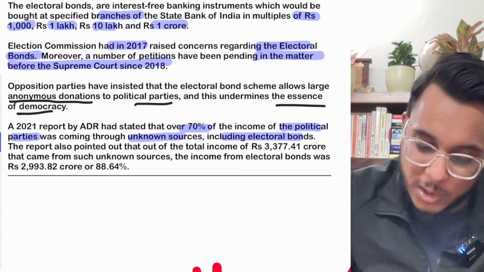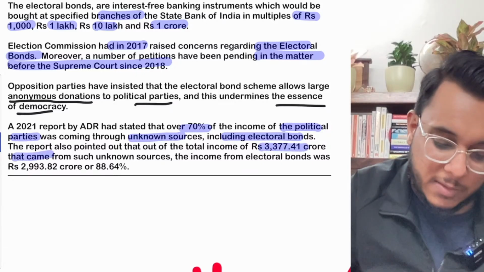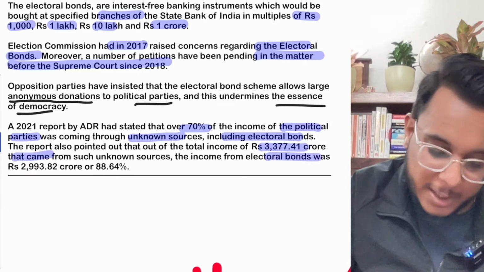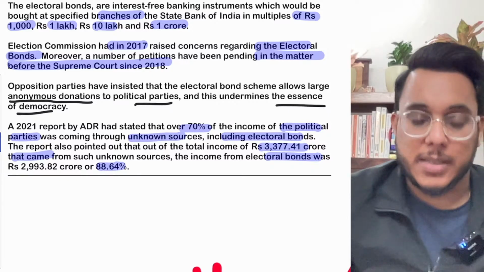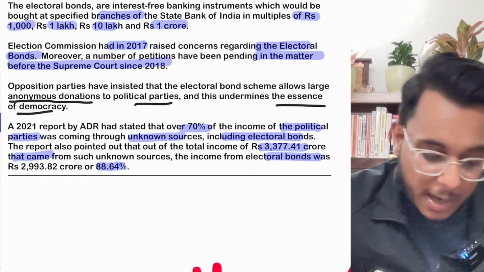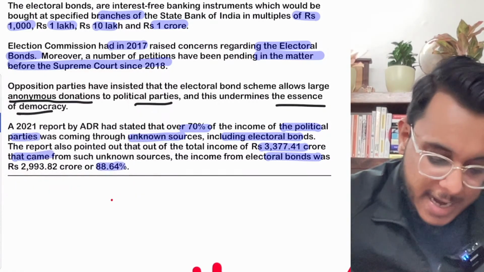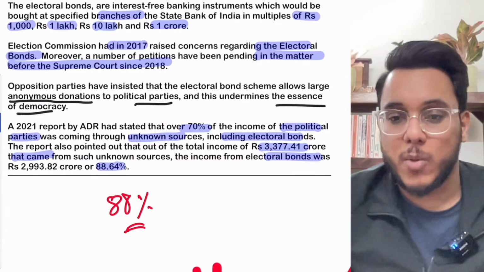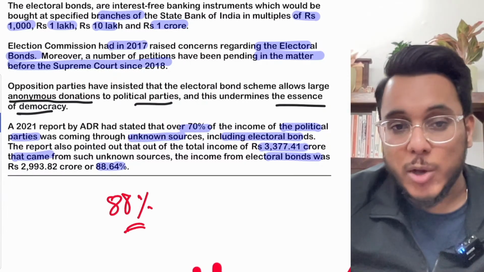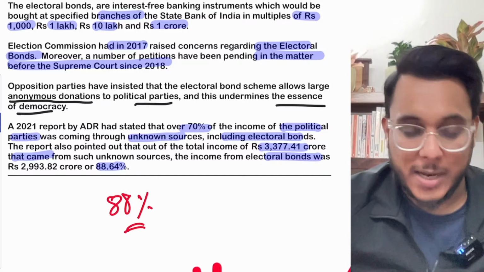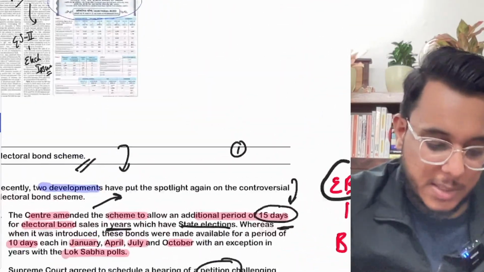Now it says that out of the total income of these many crore rupees, the income from electoral bonds was 88%. So out of the total unknown funding that is coming, 88% is coming from electoral bonds. So electoral bonds are bringing anonymity into the funding. Okay, so that is an issue that has come up in this direction.